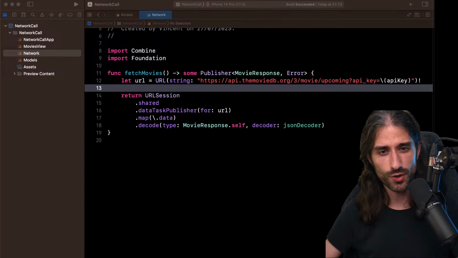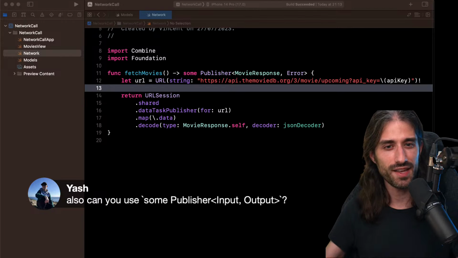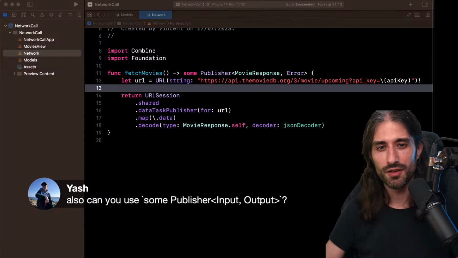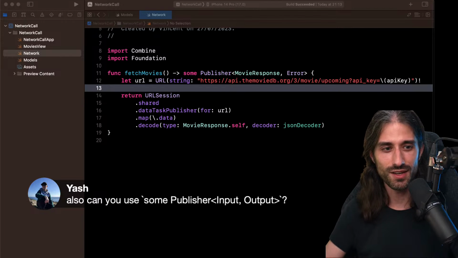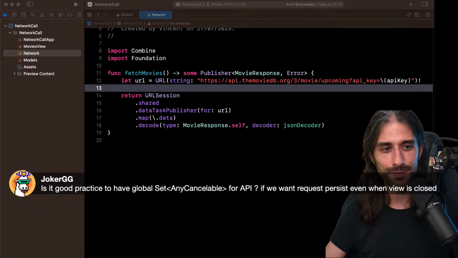But at least thank you for this question because it raises a great point about what is actually the role of AnyCancellable. Can you use some Publisher Input? I hadn't seen it, but great job for thinking about it. Yes, you can use it. We just saw it. I had forgotten the assignment sign. Thank you for catching this.